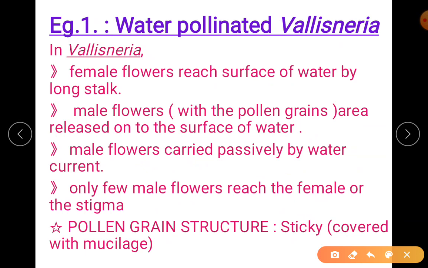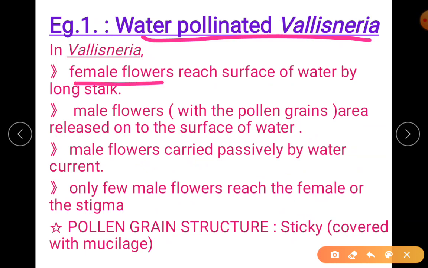Now this is a 3-mark question. The first example we are studying is pollination in Vallisneria, or water pollinated Vallisneria, which I have just given as heading. If the question is asked, explain the process of pollination in Vallisneria, you should be able to explain all these points. So let us understand one by one.